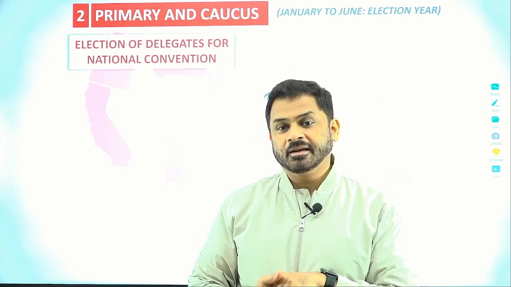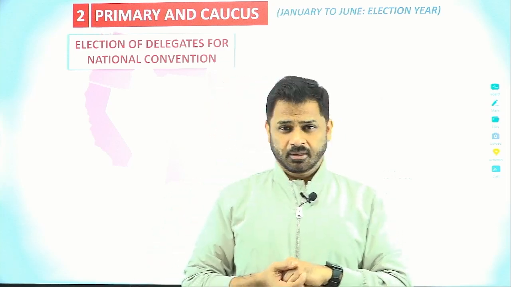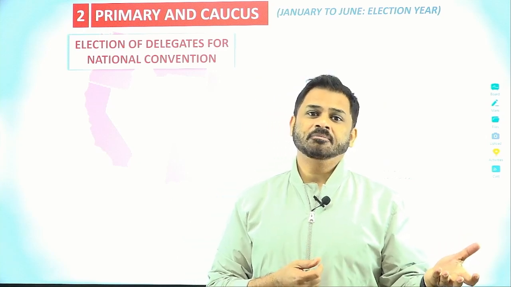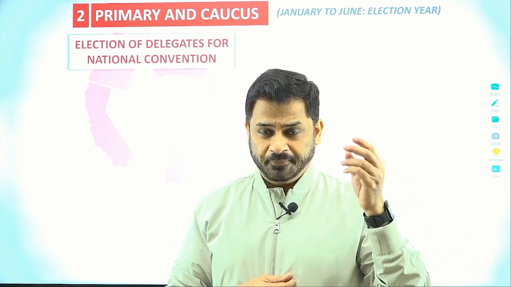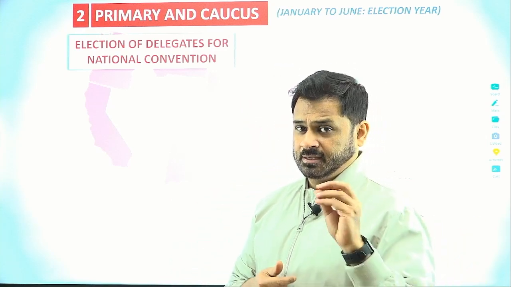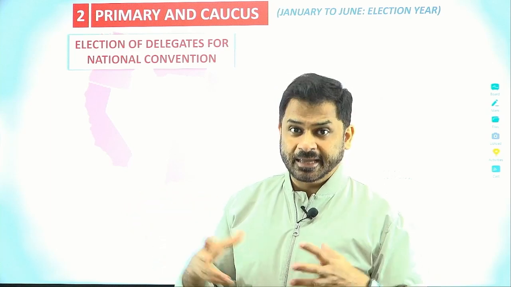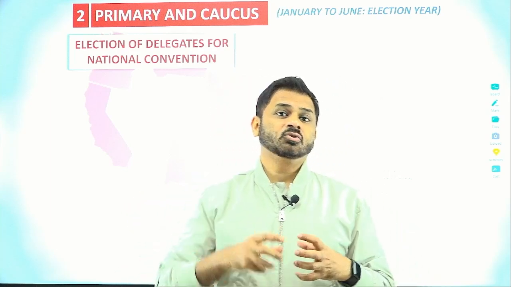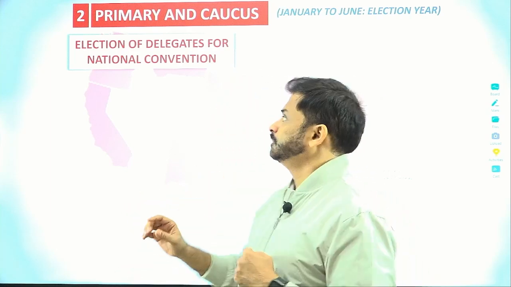So if a particular candidate gets a lot of votes in all the states, then most of the delegates going into the national convention are going to support that candidate. That means it becomes more or less clear that this candidate is likely to be finalized as the party's nominee. So the purpose of the primary or the caucus is to pick up the delegates, right? These delegates are going to represent the candidate.